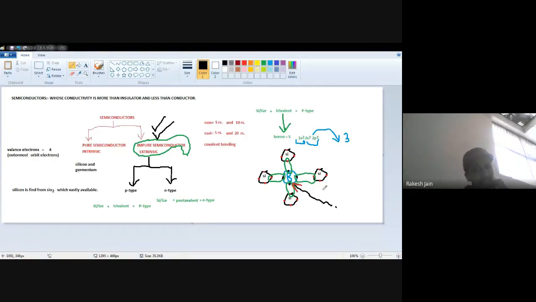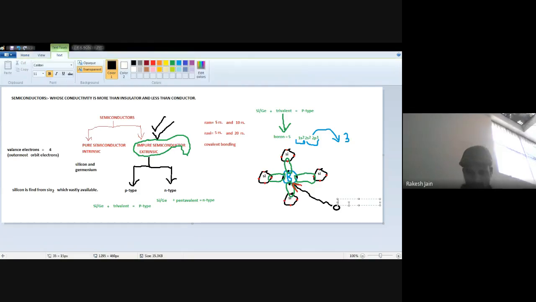But what will happen? Yesterday I told you that whenever any electron moves from one place to another place, because this electron will move now from this side to here, what will be left there? They leave a free space, and this is known as a hole. A free space is there because previously there was an electron, but now the electron moved. So here is a free space, and this is known as a hole. Now see very carefully.